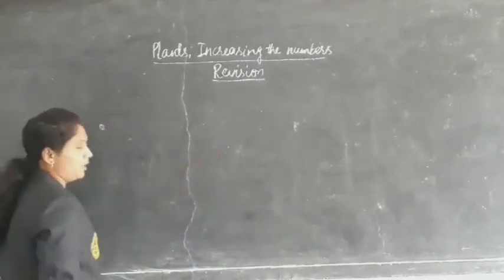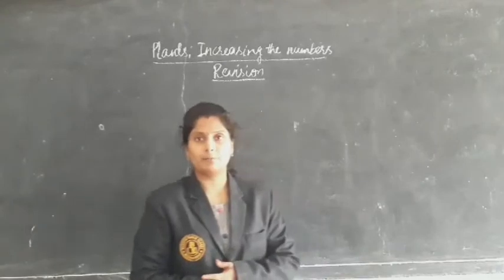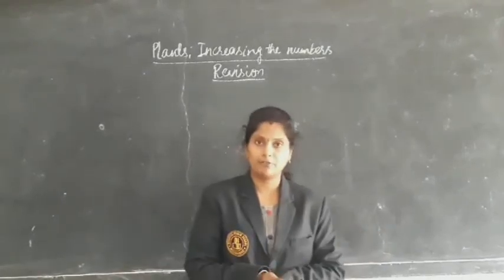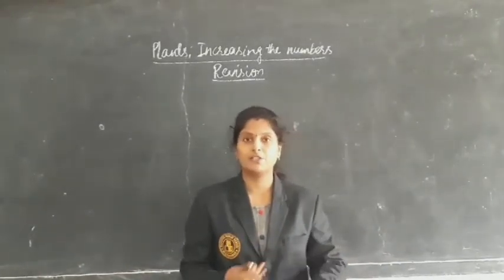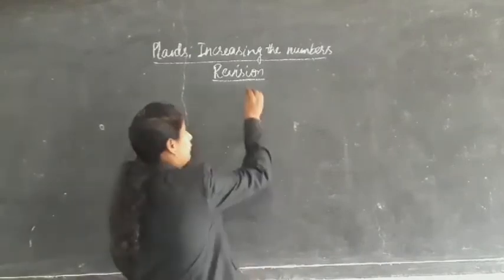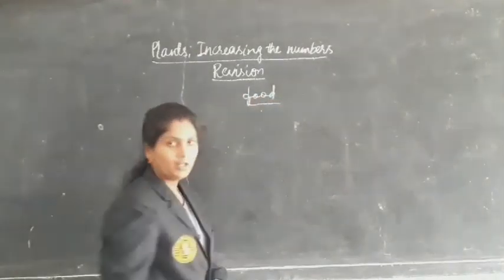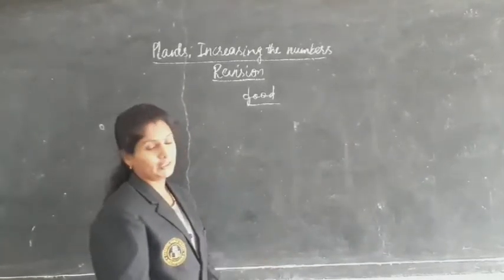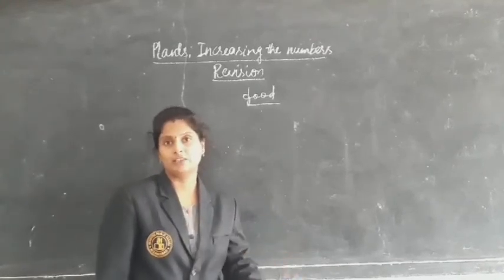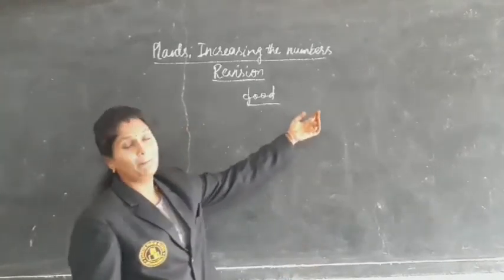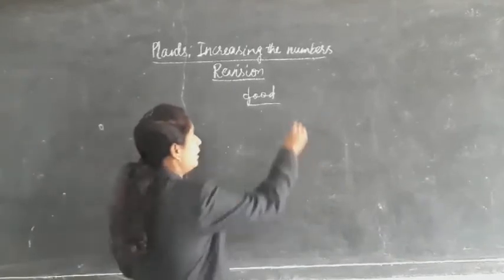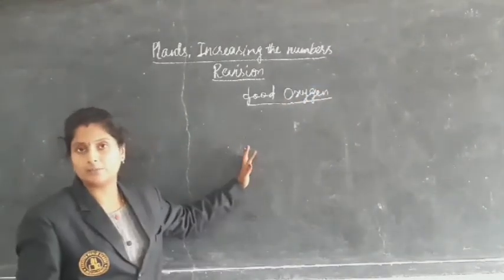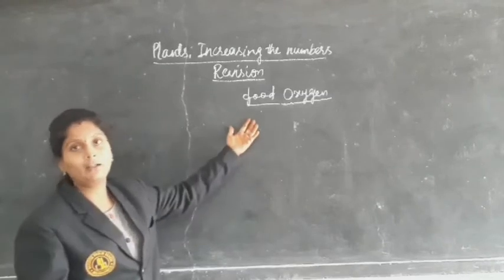Okay, first of all, coming to the plants. From plants we get food like cereals, pulses, millets, fruits, vegetables, everything as food. Plants are the best source of food, and we have to grow plants. We should not destroy the plants, and if we destroy them, the forests will be no more. The most important thing we get from plants is oxygen, which is our life. The only living organisms which release oxygen are the plants.